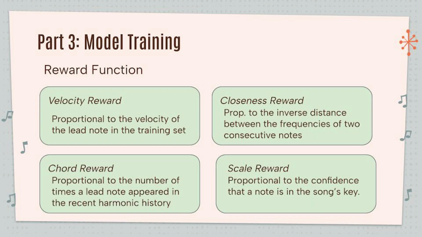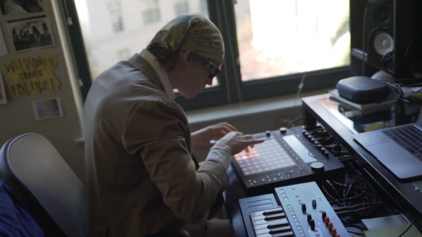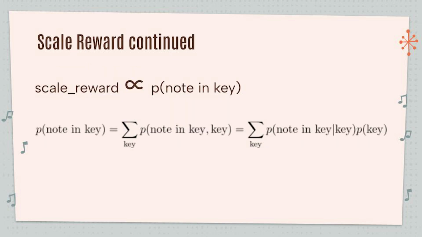The reward function that was used during training is a mixture of 4 components. The velocity reward, which assumes louder notes in the training data were better notes, a closeness reward, which incentivizes consecutive notes that are closer together, a chord reward, which incentivizes lead notes that are present in the harmony, and a scale reward, which incentivizes lead notes that are part of the song's key.